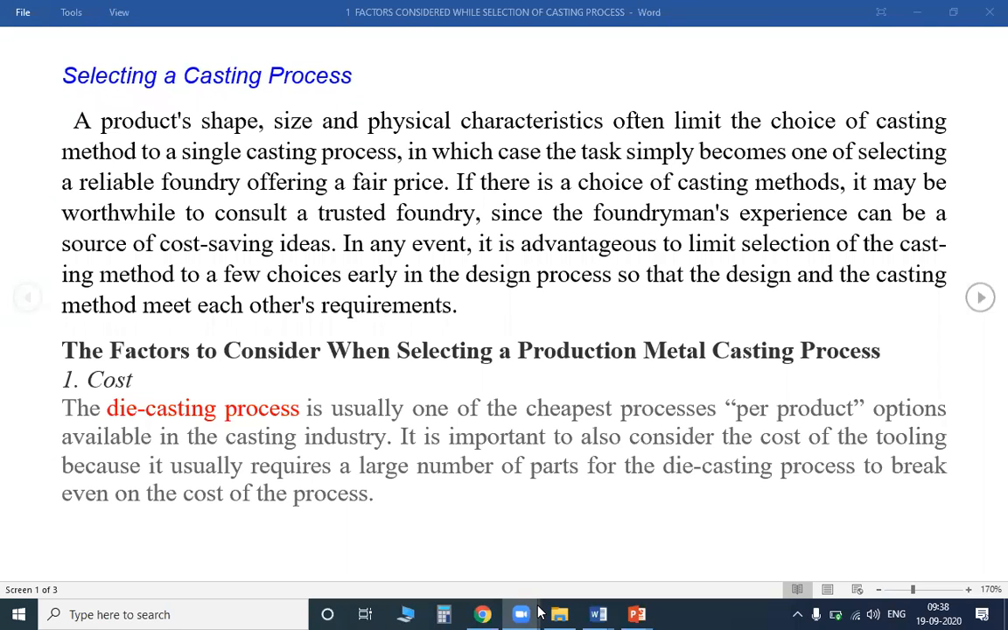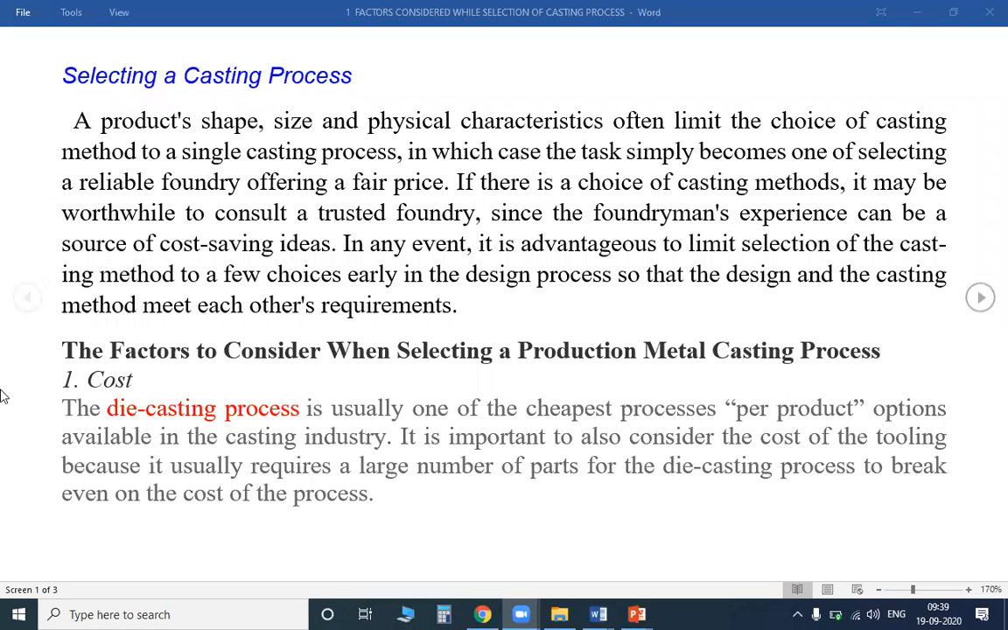So the next one: if there is a choice of casting methods, it may be worthwhile to consult a trusted foundry, since the foundryman's experience can be a source of cost-saving ideas. I had already told you about the person who is going to implement the casting, whether he has some experience or not, because an inexperienced person, we can't give the work.